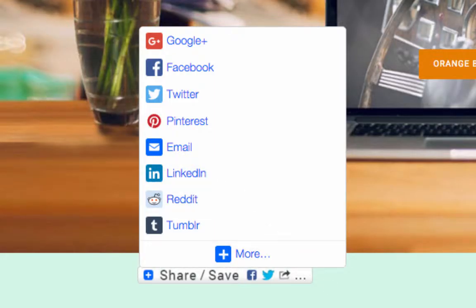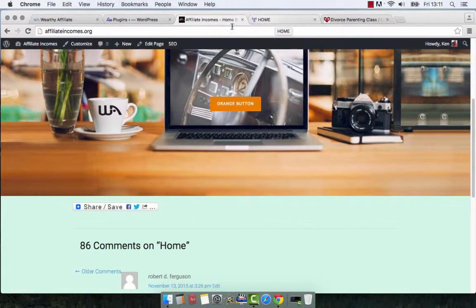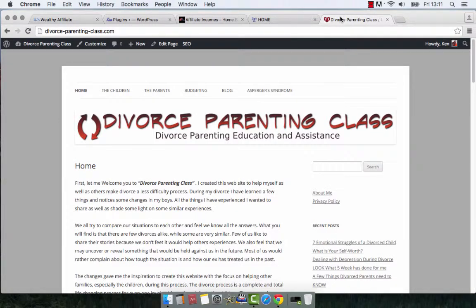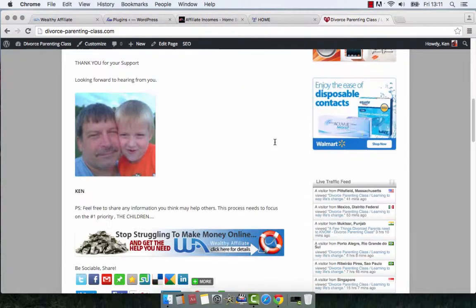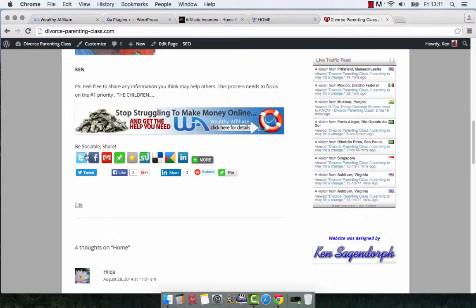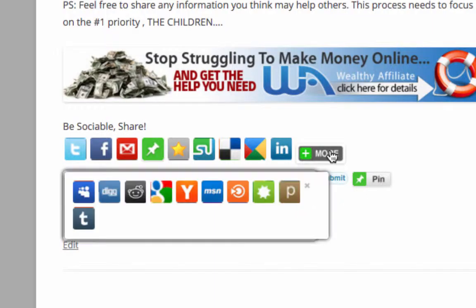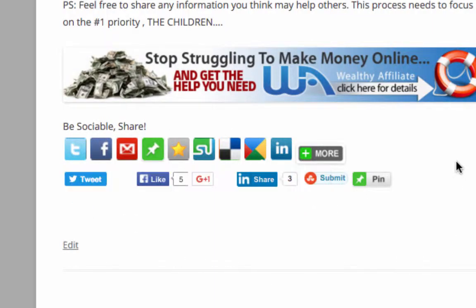The other one we're going to talk about, which is the one I like to use a lot more, is called Sociable. And Sociable has two different layouts that you can use. The Sociable Classic, which I put on my divorce parenting class website. If you look down at the bottom of that, here are the Sociable share buttons that I've got on this.